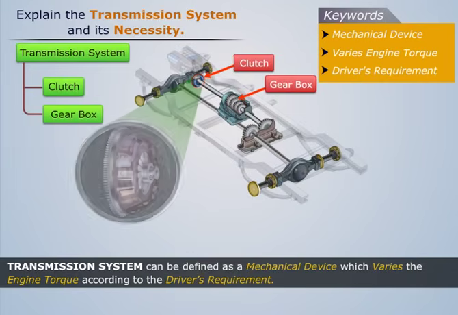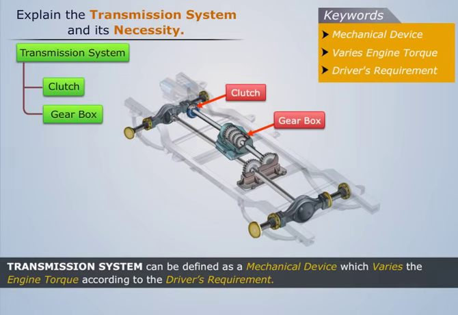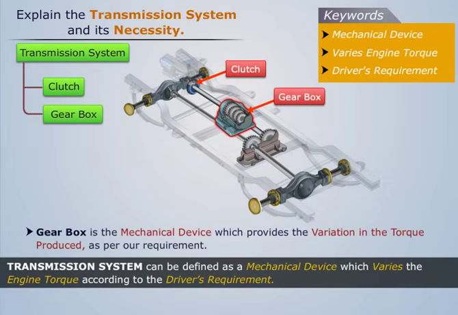Now we know that clutch is a mechanical device used for transmitting power from one shaft to the other coaxial shaft whenever required. But have you ever wondered what is the function of a gearbox? Gearbox is the mechanical device which provides the variation in the torque produced as per our requirement.